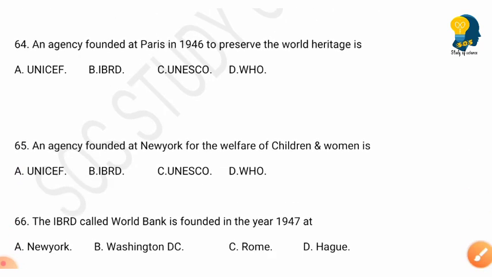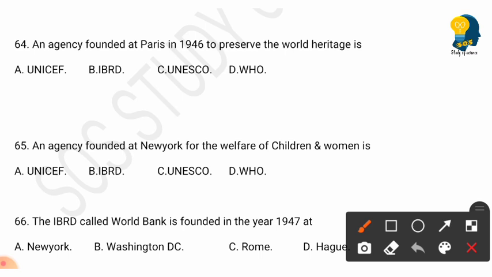The next question is, an agency founded at Paris in 1946 to preserve the World Heritage is. The options are UNICEF, I.B.R.D, UNESCO, WHO. And the right answer here is option C, UNESCO. An agency founded at Paris in 1946 to preserve the World Heritage is UNESCO.